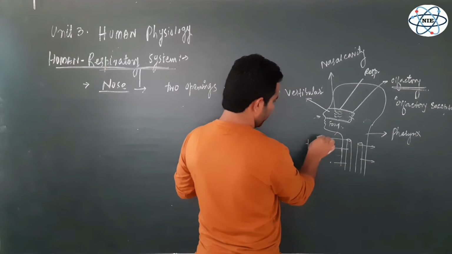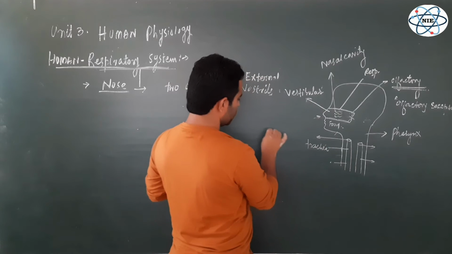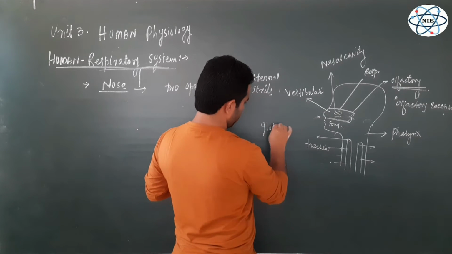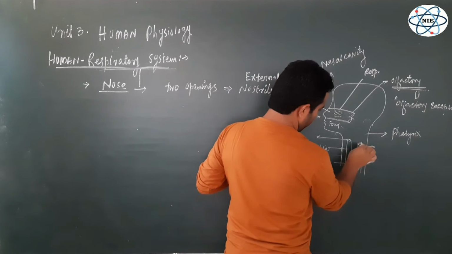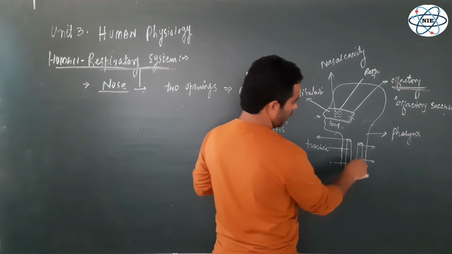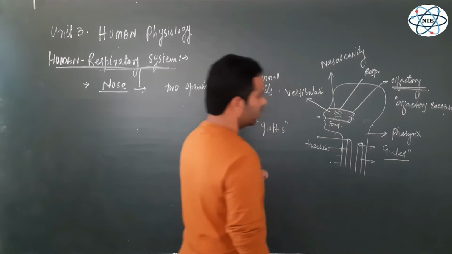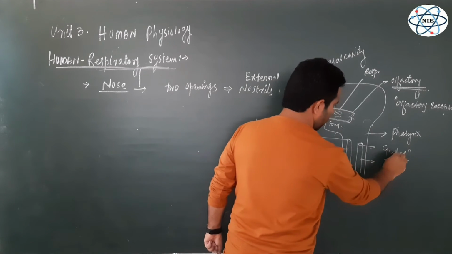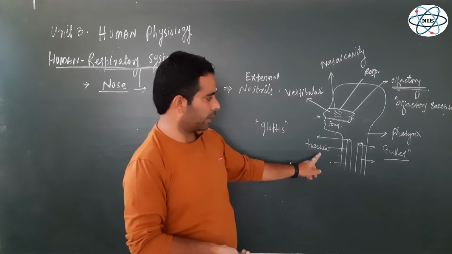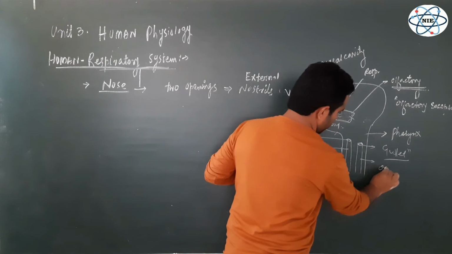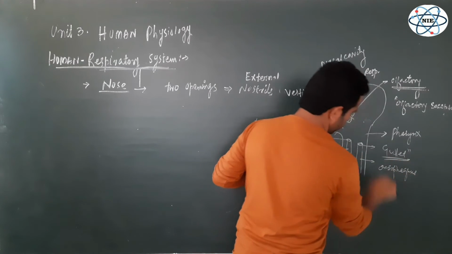And this opening of the trachea, the uppermost, that is the entry point of the trachea, is known as glottis. The entry for the trachea is glottis, right? And the entry point for the esophagus, the food pipe, is known as gullet, right? So these are the two openings for these tubes. One receives the inhaled air, that is the anterior one, that's the trachea, and this one is the food pipe, that is the esophagus. And the opening of this is known as gullet.